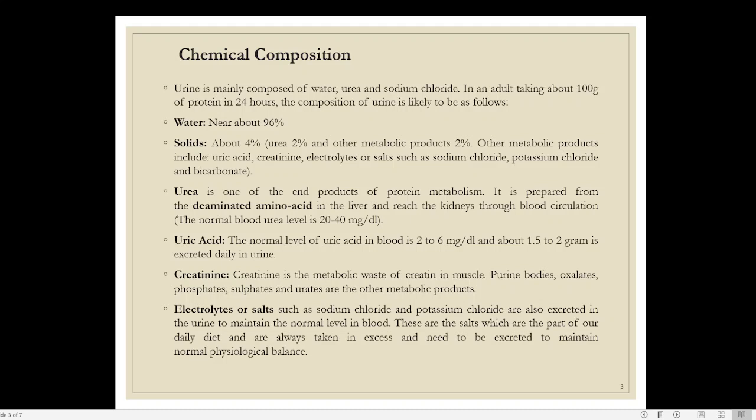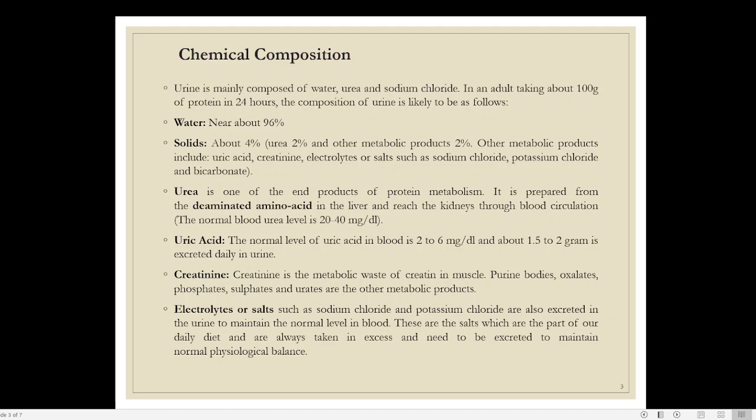Then there are other substances like ketone bodies, oxalates, phosphate, sulfate, and urease, which are also present as other metabolic products in the urine. So this is an idea regarding the other metabolic products, which total 2% of the total volume.